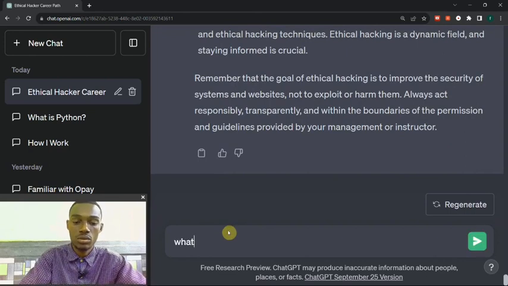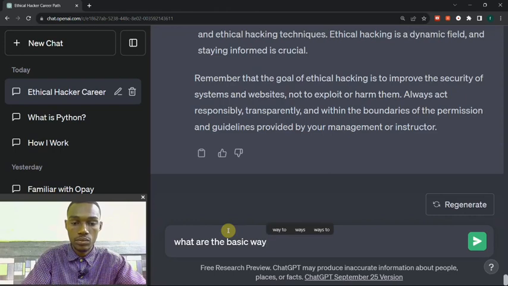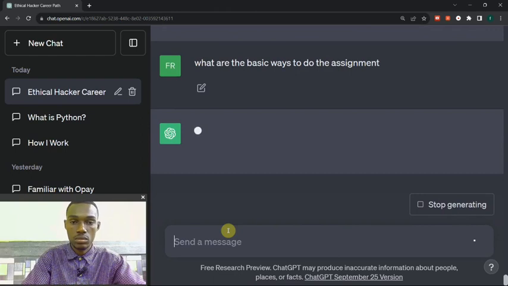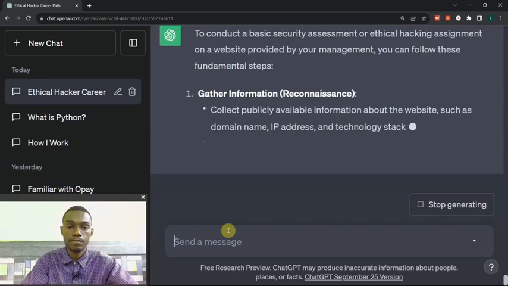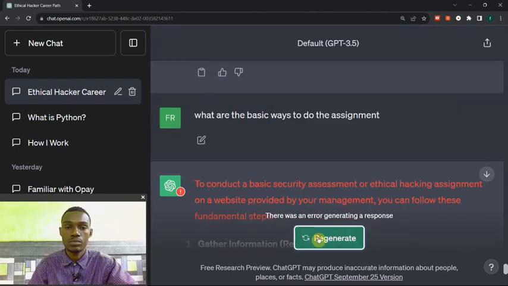What are the basic ways to do the assignments? Regenerate.